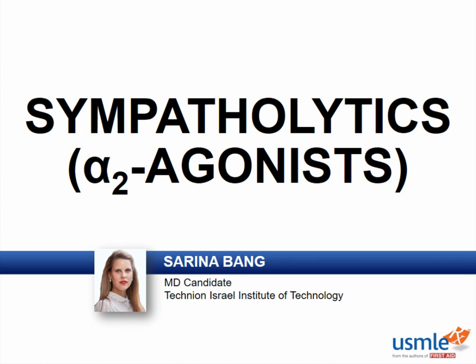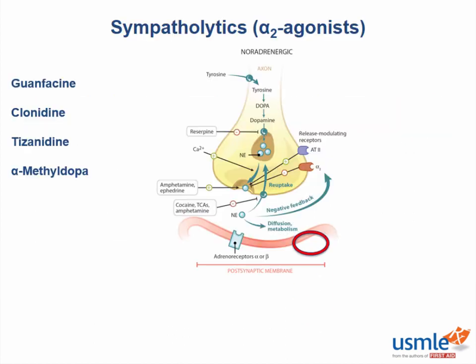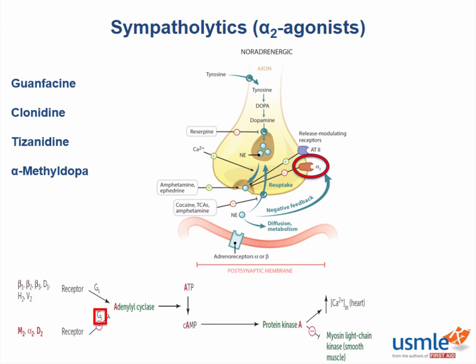Sympatholytics, alpha-2 agonists. Alpha-2 receptors are linked with the inhibitory G subunit. This makes a lot of sense because alpha-2 stimulation leads to inhibition of adenylyl cyclase, which means that no cyclic AMP will be produced to activate protein kinase A.